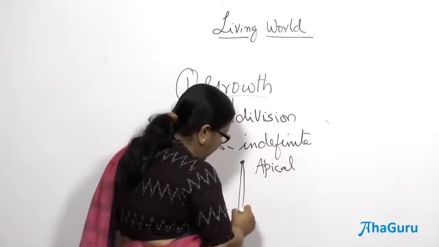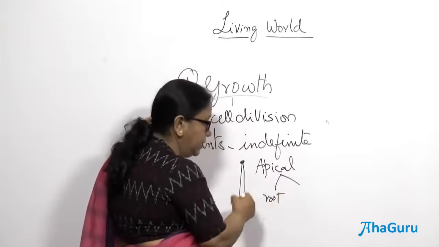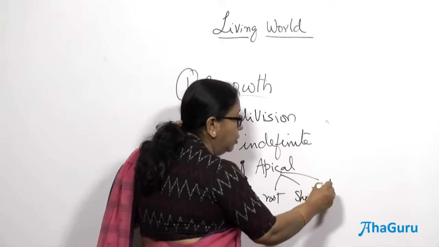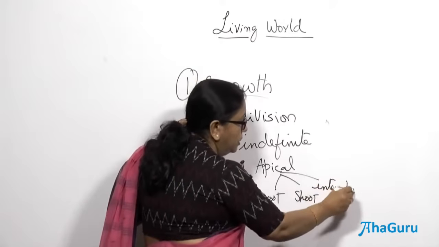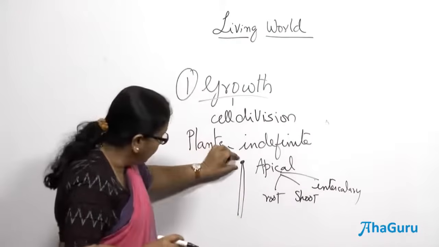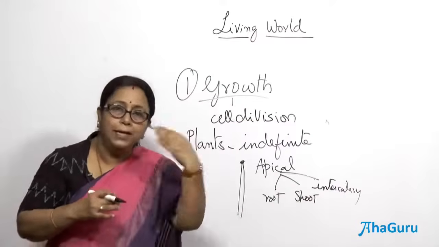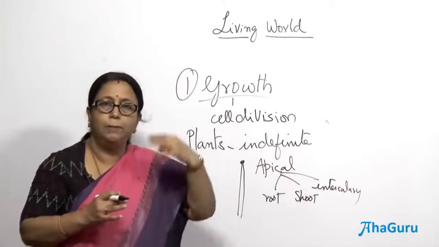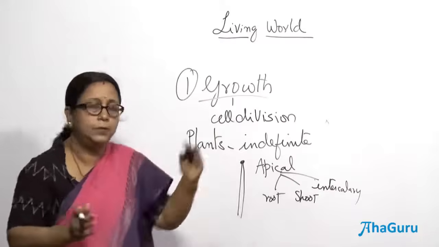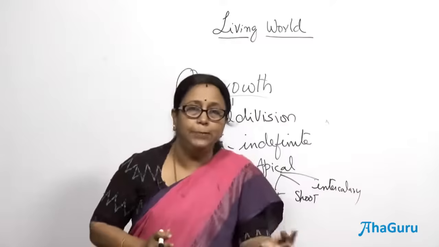There are two types of apical meristems actually. One is called the root apical meristem and the other is the shoot apical meristem, and sometimes you will also find another one called intercalary meristem, which is found in between the nodes. So, in a plant you have at the tips a cluster of meristematic tissues which keep dividing and resulting in the growth of the plant. The plants grow at the tips, not in the middle, and they keep growing throughout the life of the plant.